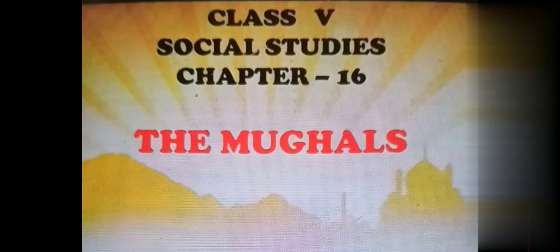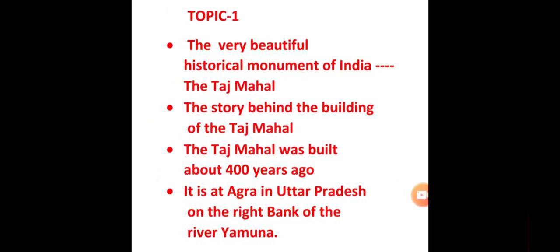Today I am here with chapter number 16, the Mughals, the Mughal Empire. So we are going to read in this chapter how the Mughals established their empire in India. In topic number 1, children, we are going to read in detail about the very beautiful historical monument of India, which is the Taj Mahal. In the second point, we are going to read about the story behind the construction of the Taj Mahal.